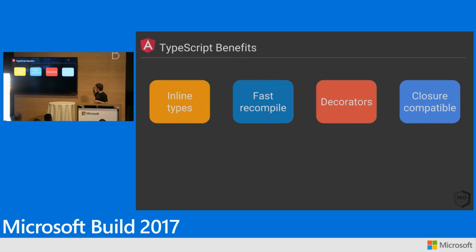Closure compatible. Now, I just talked a bunch of rubbish about that Closure Compiler JavaScript, but the thing is, it's really, really fast, it's really, really compressible, and it's because it has all of that type information. So one of the things that we had to make sure that we could do if we were going to get TypeScript to work at Google was all of this Closure Compiler, Closure JavaScript that we've written, with all those JSDoc inline annotations. We need to make sure that our TypeScript plays nicely with that.